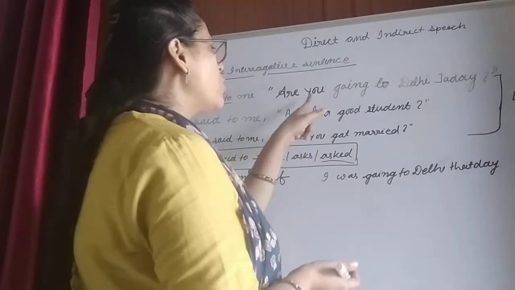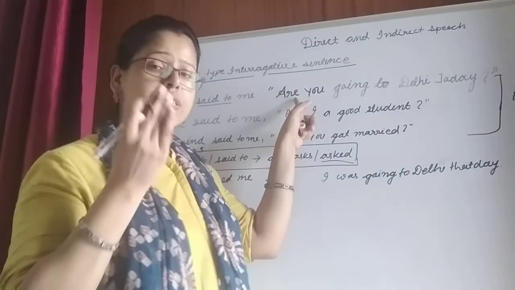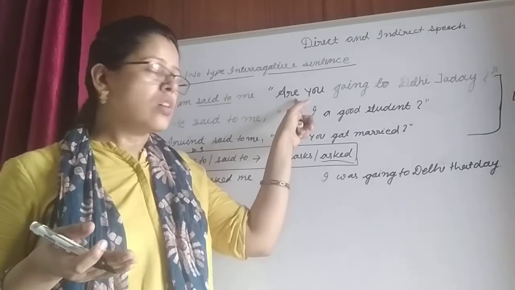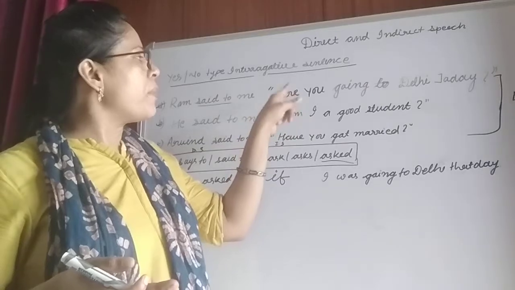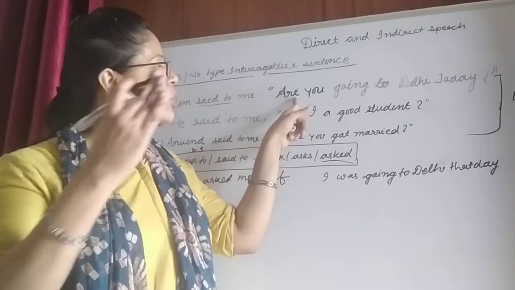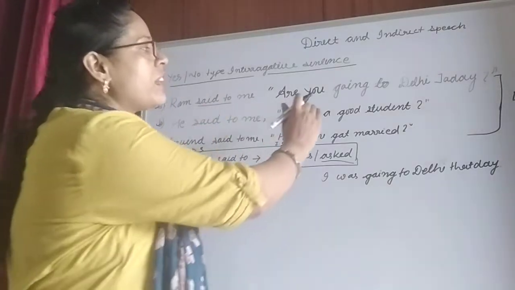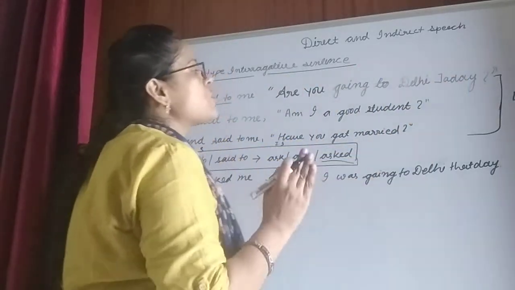Now, the rule says that when we are changing into indirect speech, we should change the interrogative sentence into an assertive sentence. So what will be the assertive sentence? You are going to Delhi today.